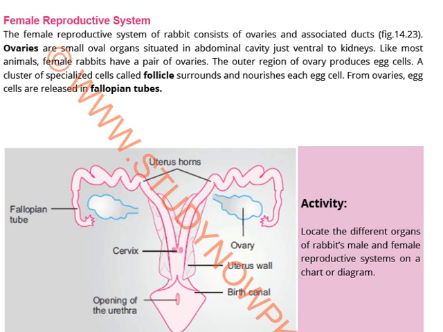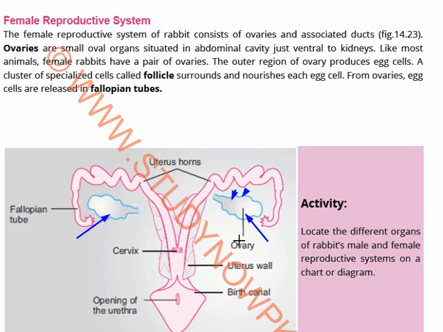Now coming towards the female reproductive system, the female reproductive system of rabbit has ovaries and associated ducts. So as you can see, there is a pair of ovaries. They are oval organs. See, this ovary and this ovary, both of them are oval organs and they are situated in the abdominal cavity, just ventral to the kidneys. Like most animals, female rabbits have a pair of ovaries. The outer region of the ovary produces egg cells. A cluster of specialized cells surround and nourish each cell. So these are the follicles, these smaller areas, and they nourish the egg cells.